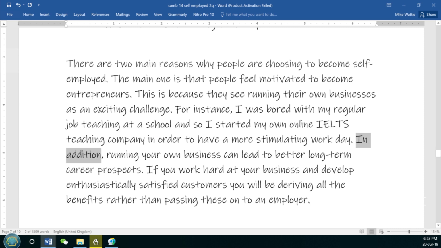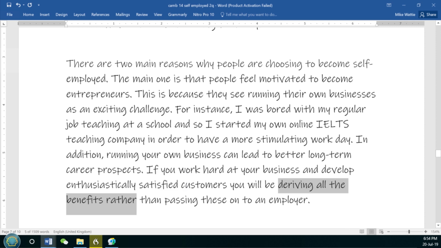We signal to the reader that we're changing to another idea using the phrase in addition. This is an aspect of cohesion and coherence. It guides the reader and makes it easy for the reader to see that we're switching to another idea. Let's see this idea. In addition, running your own business can lead to better long-term career prospects.